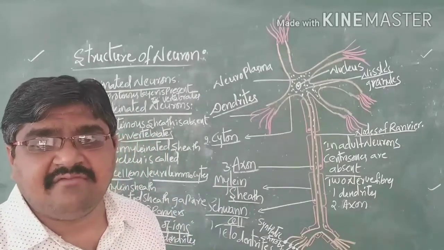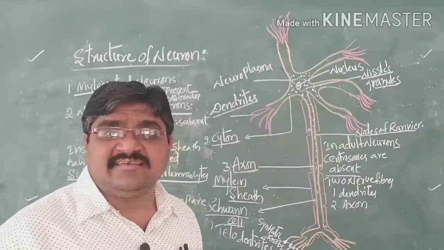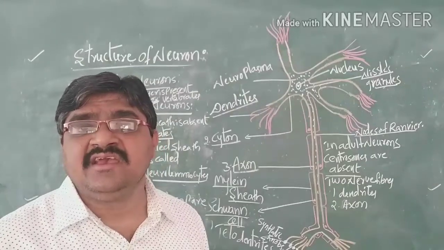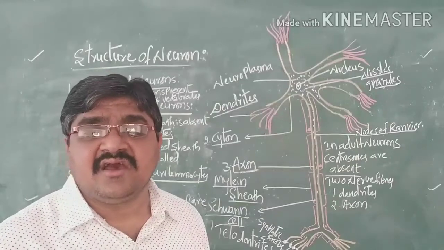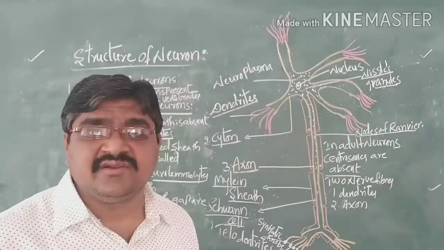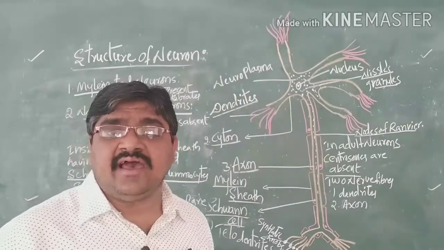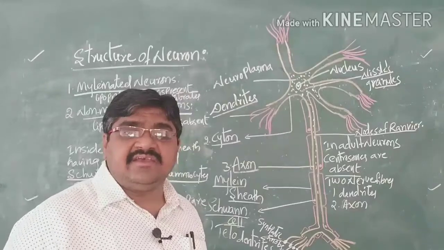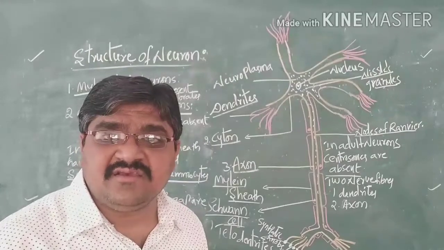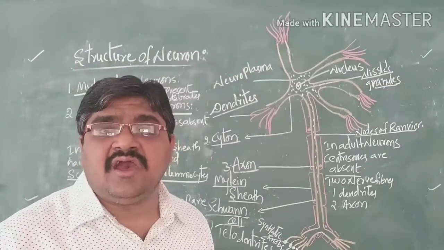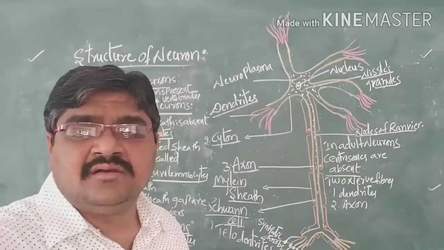In the synapse we have synaptic knobs. These synaptic knobs consist of synaptic vesicles. These synaptic vesicles secrete neurotransmitters. There are two types of neurotransmitters, dopamine and acetylcholine. Through these neurotransmitters the information passes from one neuron to the dendrites of another neuron.